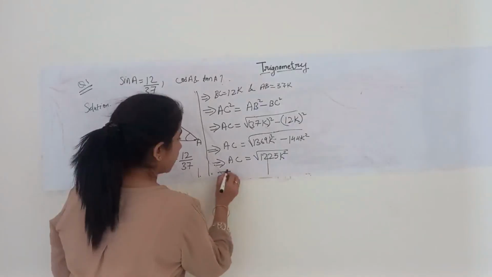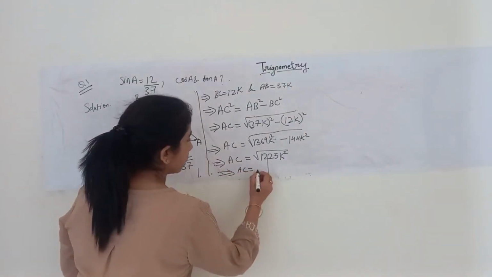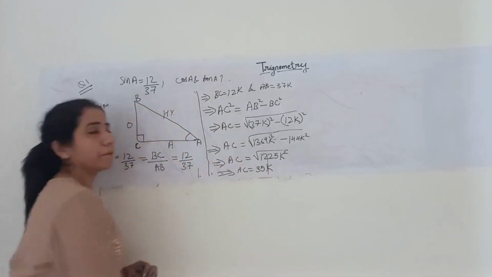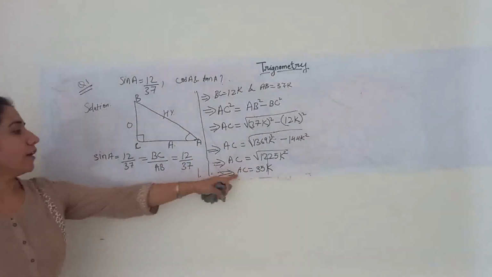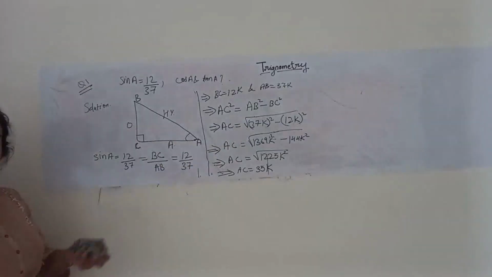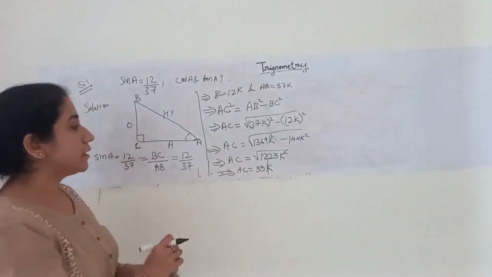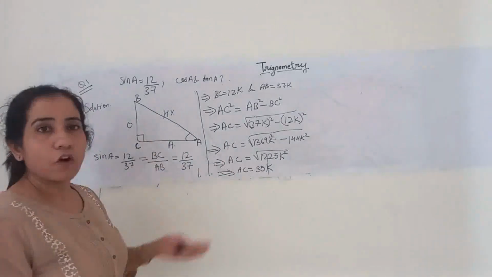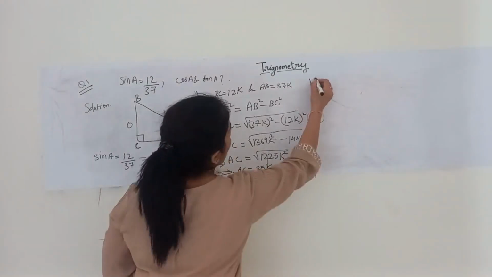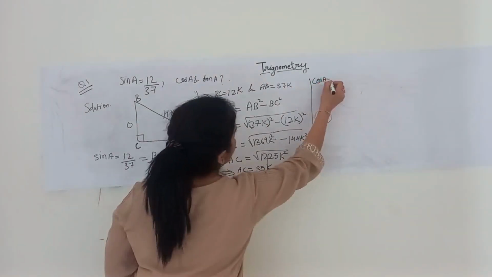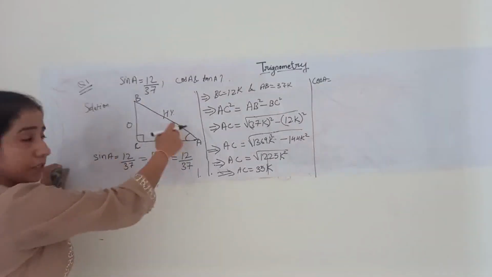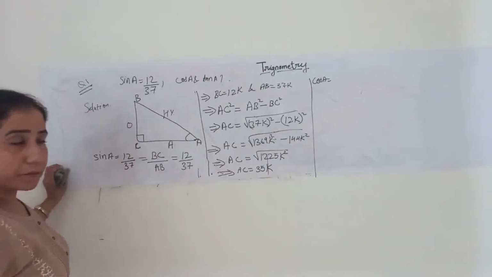This implies that AC is equal to 35K. Okay, I got AC as 35K, right? Now nothing is left. You just directly put the values and find out cos A and tan A. Let us do it. Cos A will be the side adjacent upon the hypotenuse, that is AC upon AB.